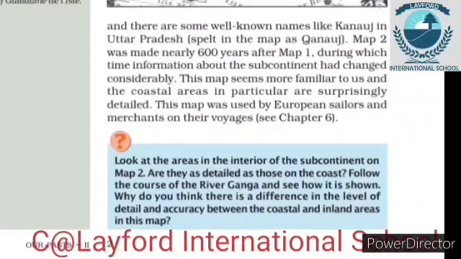So you can see in this map, the number 2 map, all information is written in more detail than the previous map, right? So now just think about why there are so many differences between these two maps. Can you guess? Okay, now I am telling you. Viewers, the reason is that we have to think about what type of background and